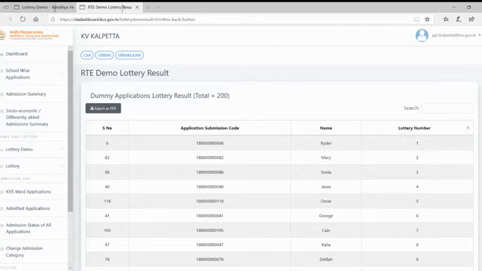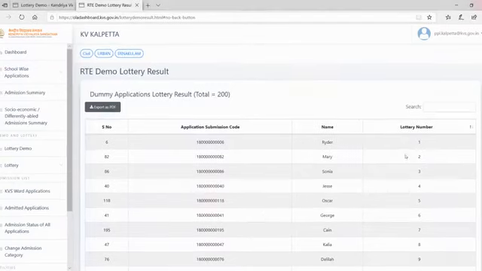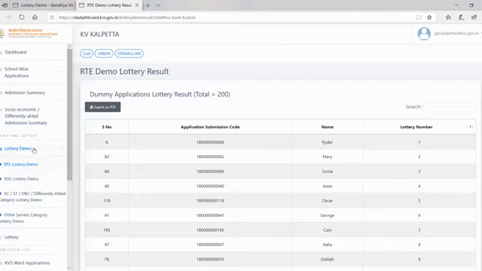See here, the 6th person has got the first lottery when we conducted. So the same way, the original lottery will also be conducted. Similarly, we have a lottery demo. Yes, sir, the name was saved for 1 and 6 rider. Yes, here, sir, in that 6th serial number was rider, and the first serial was also rider. That is the demo only. The application code will be different. Yes.